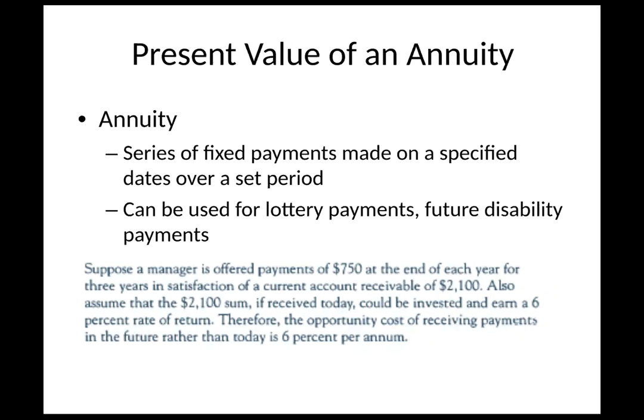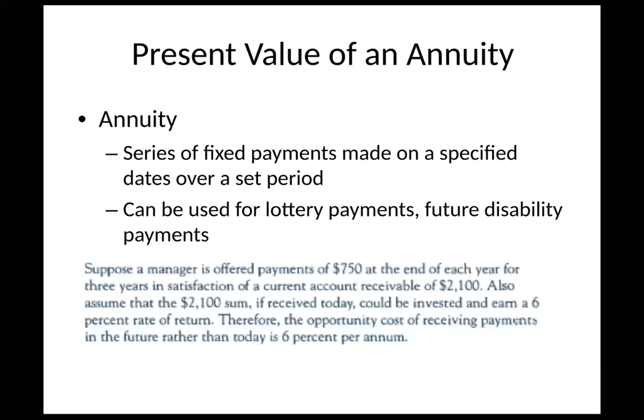This is a good example when we use some small dollar amounts. The example that they provide here: suppose a manager is offered payments of $750 at the end of each year for 3 years in satisfaction of a current account receivable of $2,100. On the face of it, that sounds like a pretty good idea, because 750 times 3 is $2,250. So instead of paying the $2,100 now, if I pay the $750, as a person receiving it, I'm going to get more money. But also assume that the $2,100 sum, if received today, could be invested and earn a 6% rate of return.